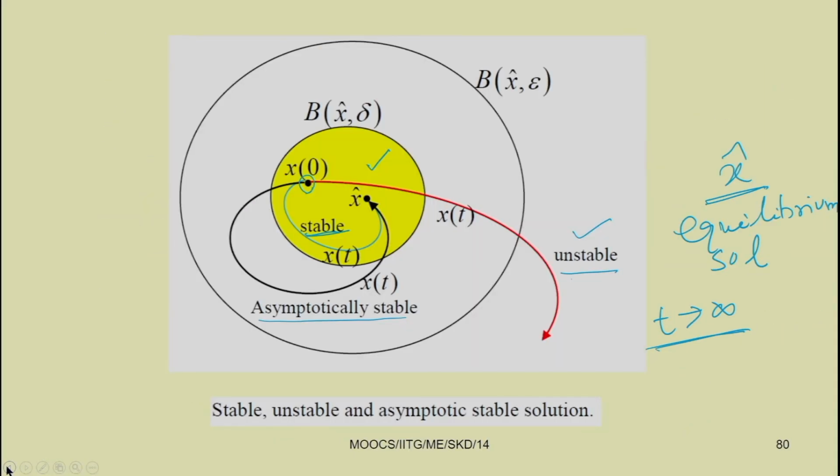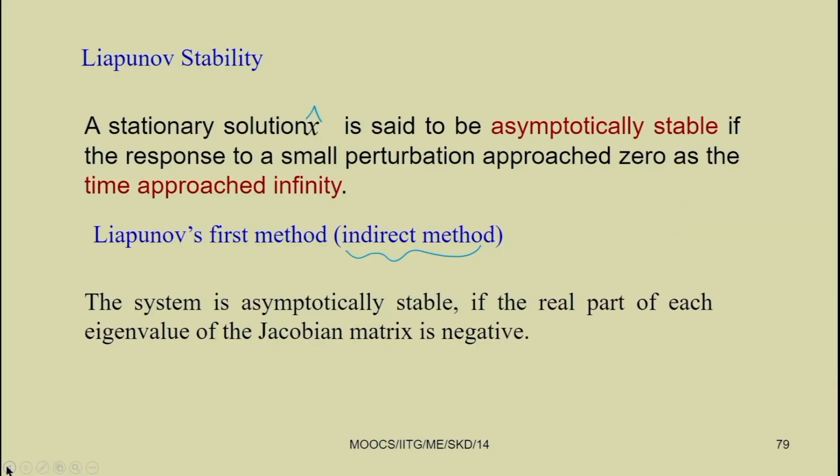In today's class we again discussed the Duffing equation, and we studied Lyapunov stability of the first type, that is, how to find the stability using Lyapunov's first method, an indirect method for studying stability. In this method we learned how to find the Jacobian matrix, and by finding the eigenvalues of the Jacobian matrix, we can study the stability of the system.